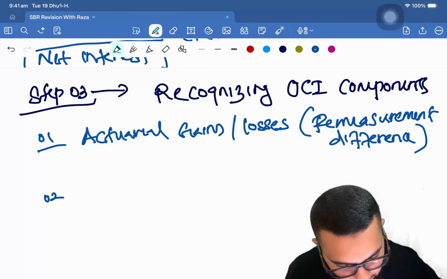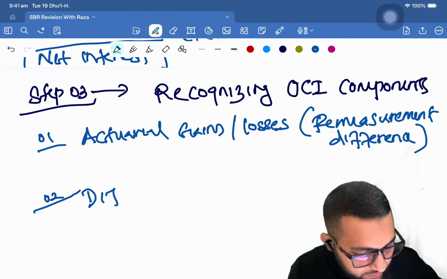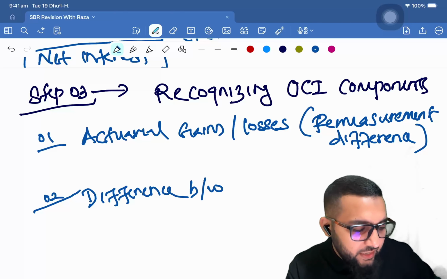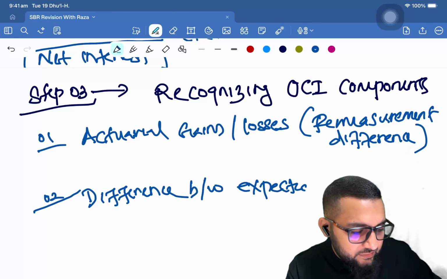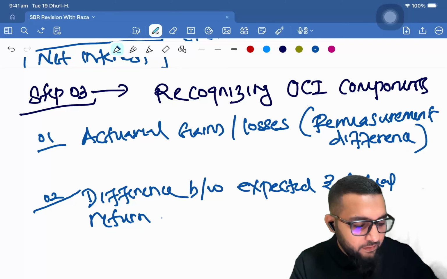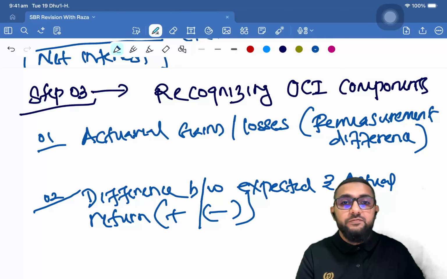Number two is the difference between expected and actual return. Right? Now this also can be positive or negative.